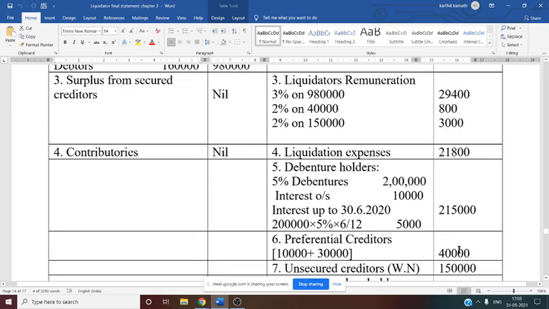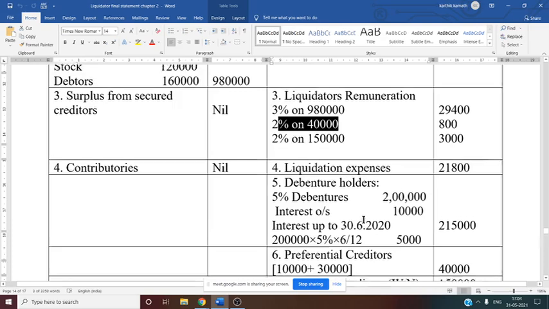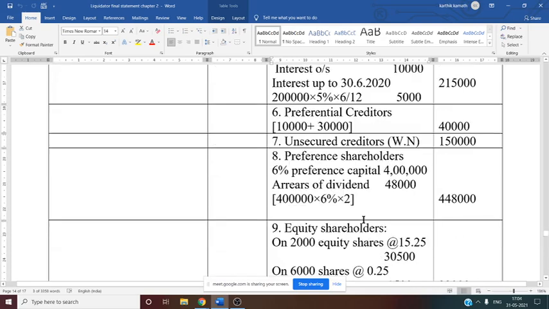So with the help of this 40,000, payment is made to the liquidator. That is nothing but liquidator's remuneration based on amount distributed to preferential creditor. See this, that is 40,000, 2% we have taken. So the same 40,000 we have written here, preferential creditor. Next, unsecured creditor, working note.